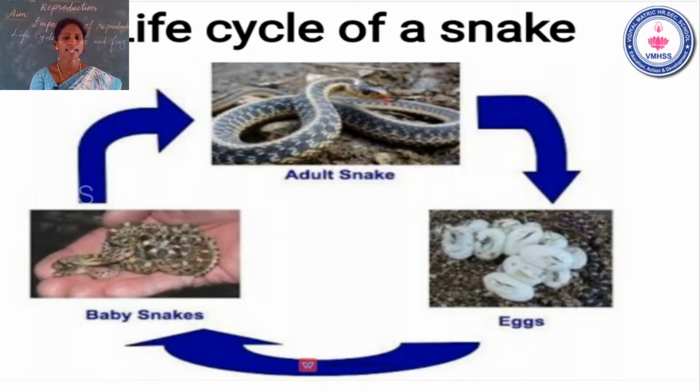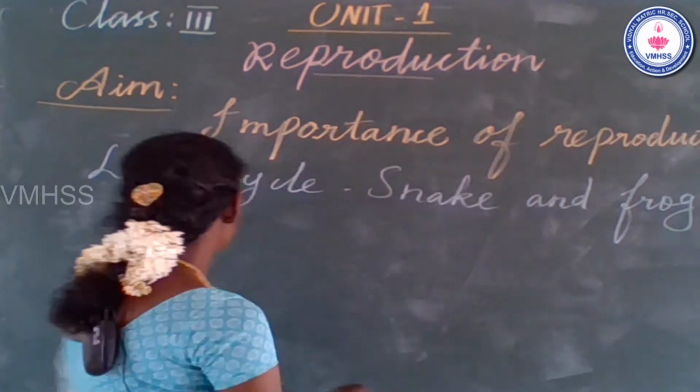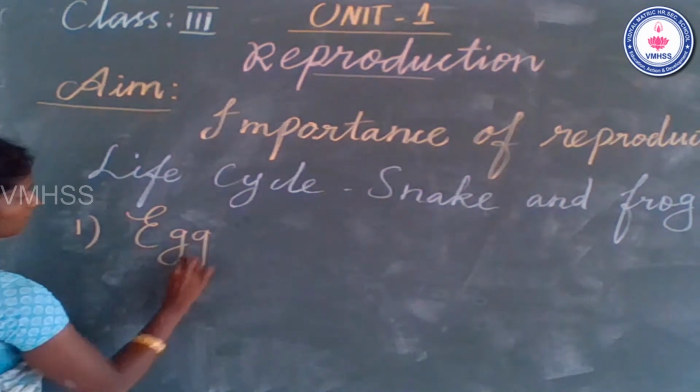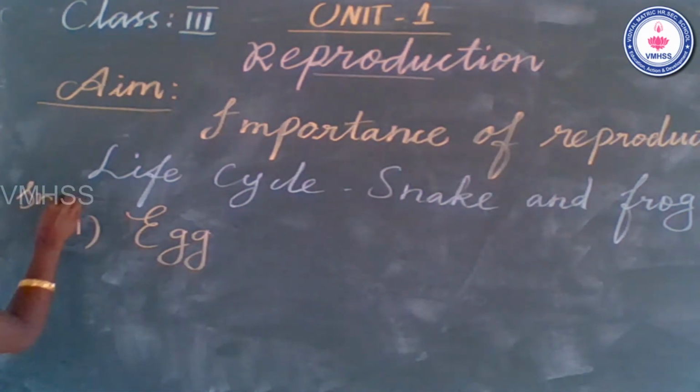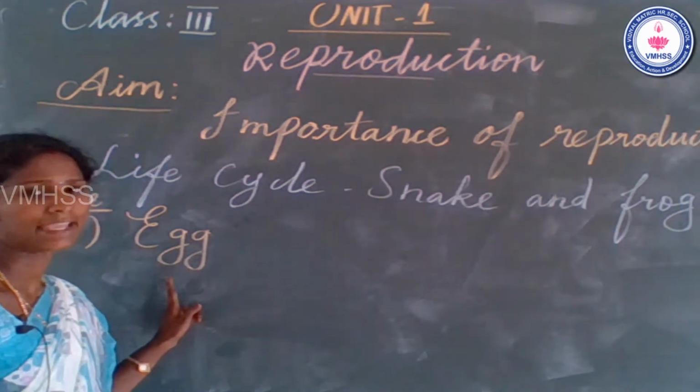Life cycle of a snake. How many stages are seen in the picture? Very good. There are 3 stages in the life cycle of a snake. What is the first stage? In a snake life cycle, the first stage is the egg.